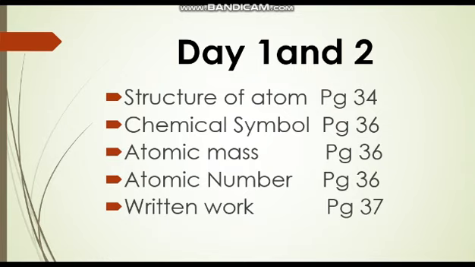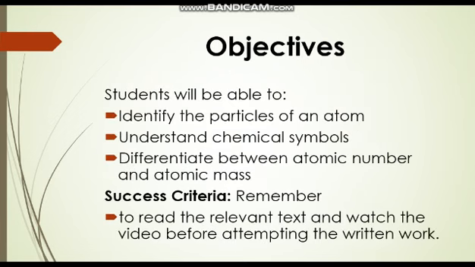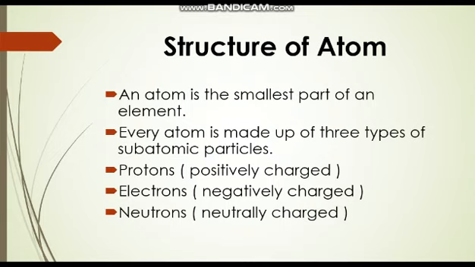Now this week has been divided into 5 days. On day 1 you will do structure of atom, chemical symbol, atomic mass and atomic number, and on day 2 you have to do the written work related to these topics. Now objectives. Students, you will be able to identify the particles of an atom, you will be able to understand the chemical symbols, you will be able to differentiate between atomic number and atomic mass, and your success criteria will be that you have to read the relevant text and watch the video before attempting the written work.